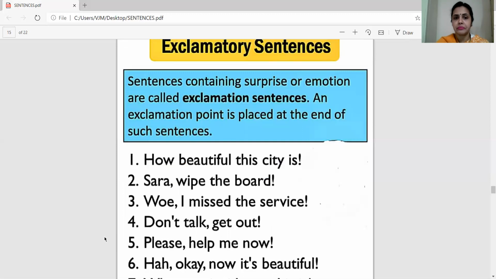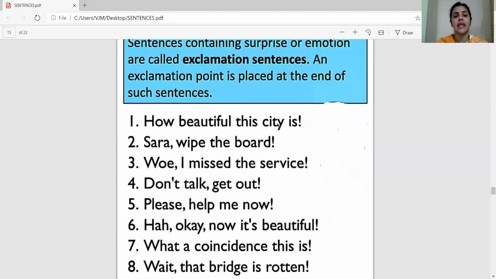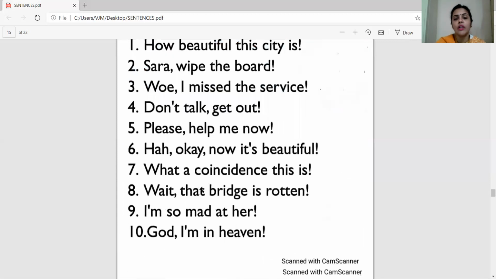Let's see how beautiful this day is. Whoa, I missed the service. You're saying this in a very sad note. Okay, what a coincidence this is that I happen to see my old friend after such a long time in a mall. What a coincidence it is. Wait, that bridge is rotten.